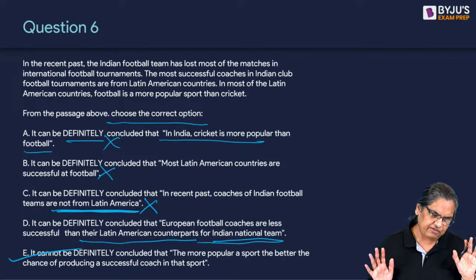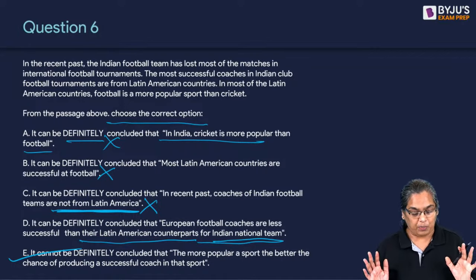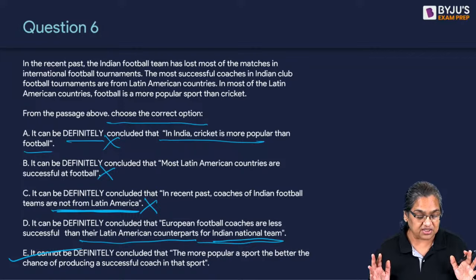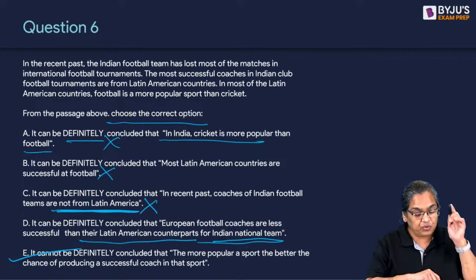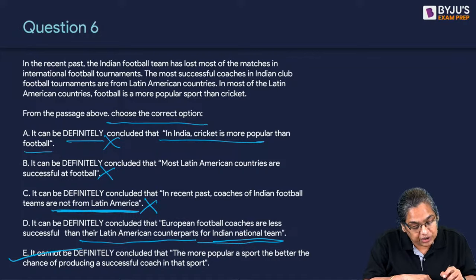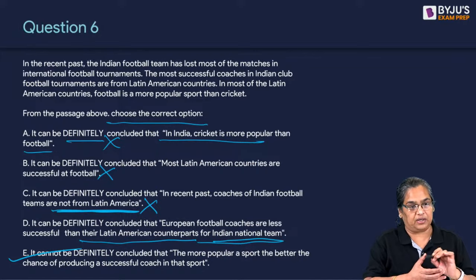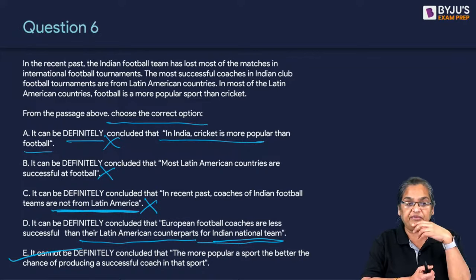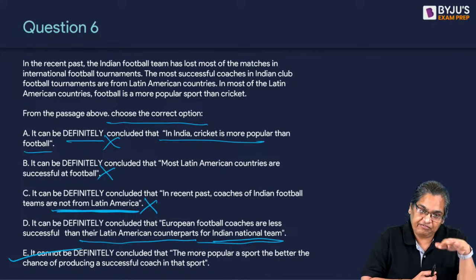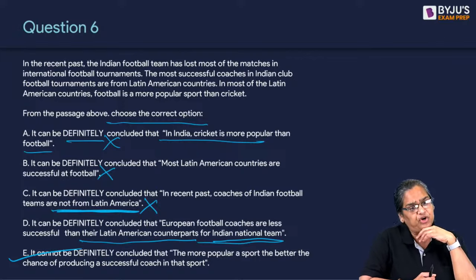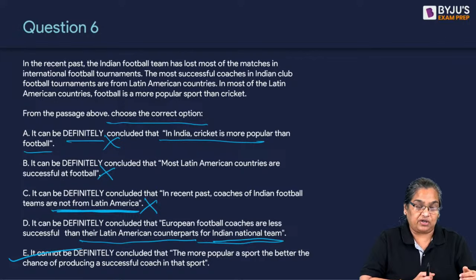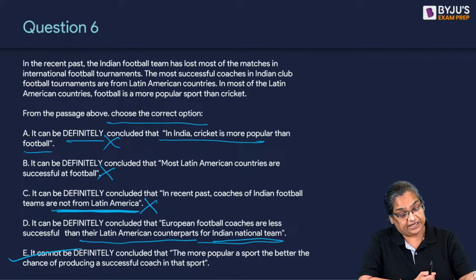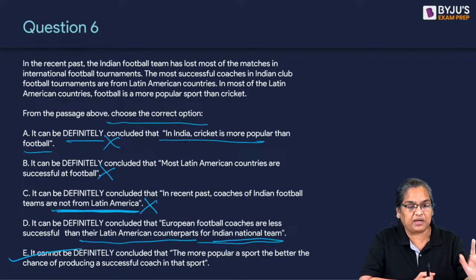We cannot definitely conclude that the more popular a sport, the better the chances of producing a successful coach in that sport. Now, many of you did not mark E because you did not see it cannot be concluded. This particular year when this question was given, I left this question. I did not see the cannot. I said it can be definitely concluded. How can you definitely conclude? And that's how I fought. Even when the answer key was out, we challenged. And then we realized it cannot be concluded.